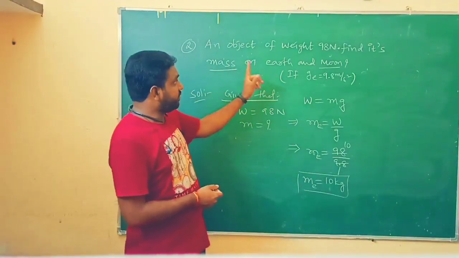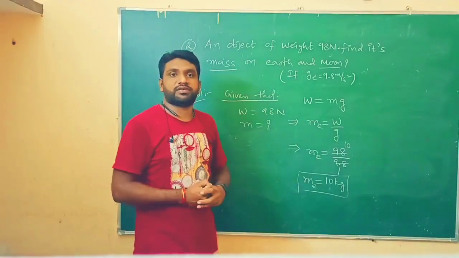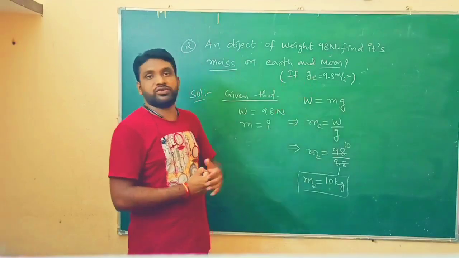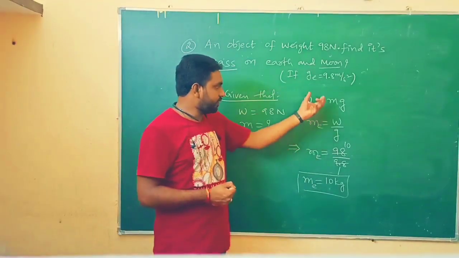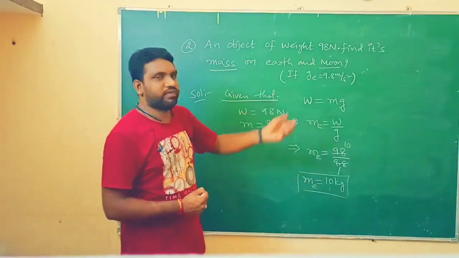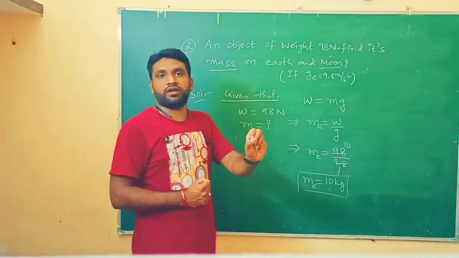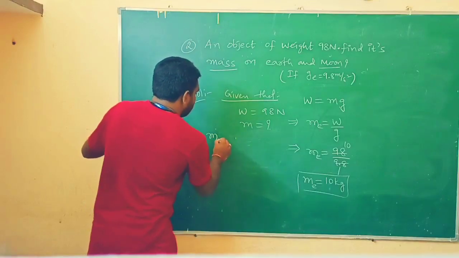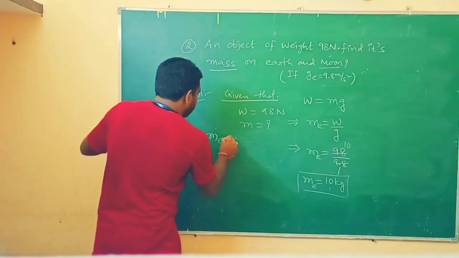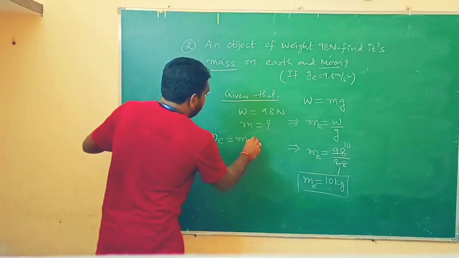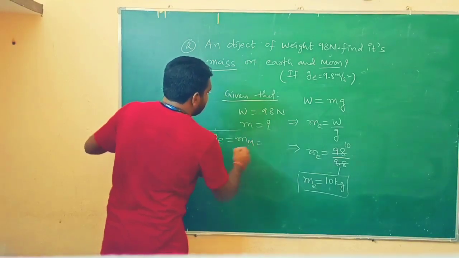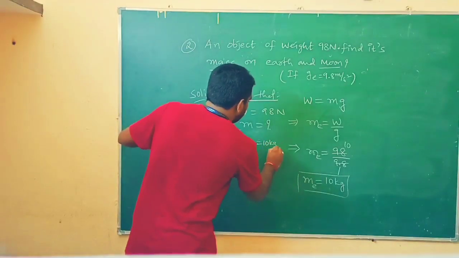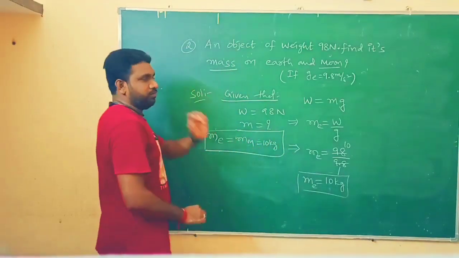This kind of question is given for confusing purposes. Someone will get confused, write the problem again, write the formula again, and find another value, which will be absolutely wrong. So you should remember that mass remains constant. Mass of the object on earth equals mass of the object on moon. So what is the final answer? Mass on earth equals mass on moon equals 10 kg. This is what you should remember.